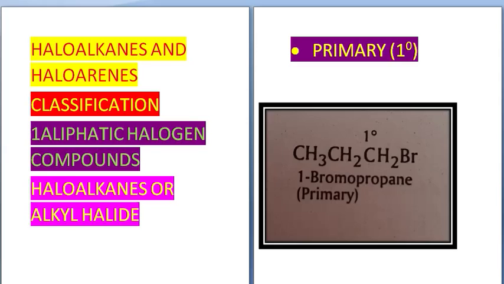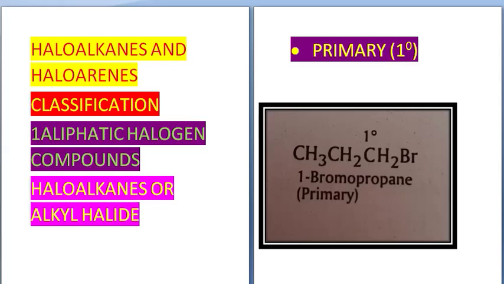Now, let us begin with the classification. The first category of haloalkanes and haloarenes is called aliphatic halogen compounds. Now, the terms aliphatic and aromatic, I think you are familiar with from class 11 itself. Aliphatic halogen compounds are of three types. First is haloalkanes or alkyl halides. The halogen derivatives of alkanes are called haloalkanes.